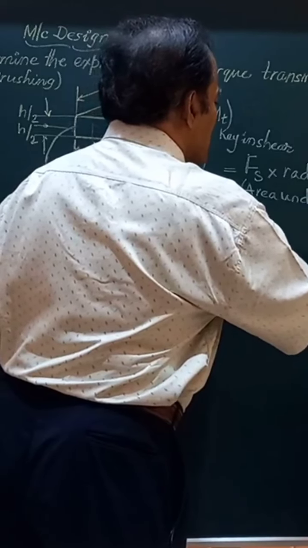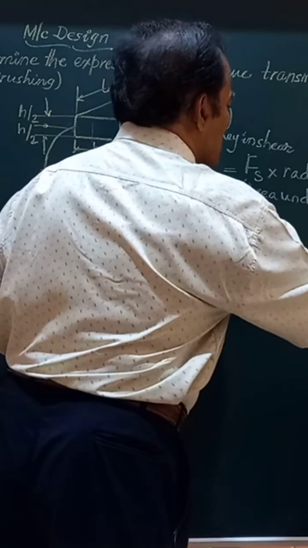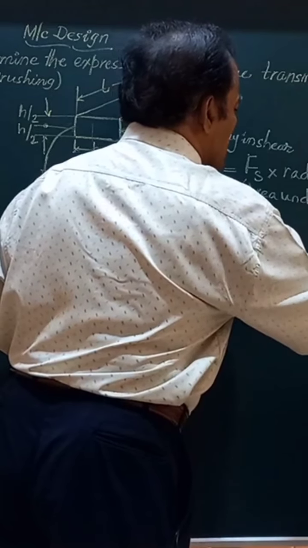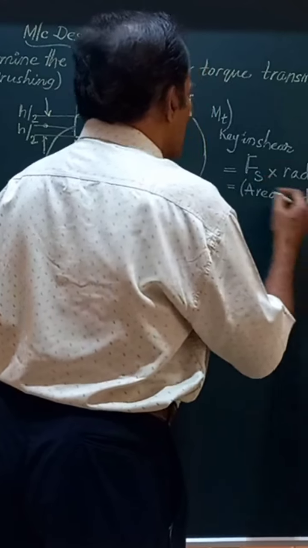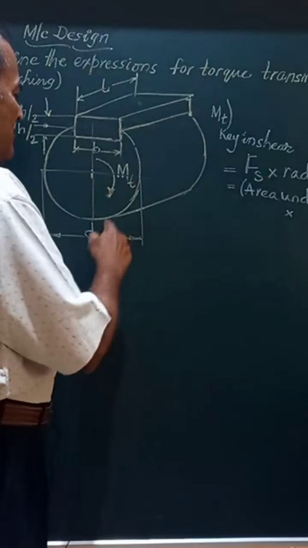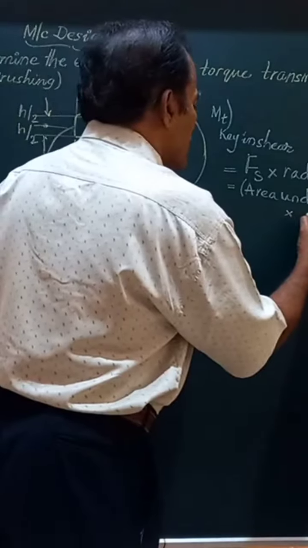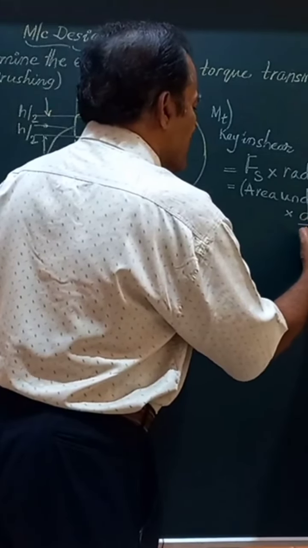multiplied by shear stress. Shear stress is this value Fs multiplied by the radius. Radius of this shaft is diameter by 2. So I will say D by 2.